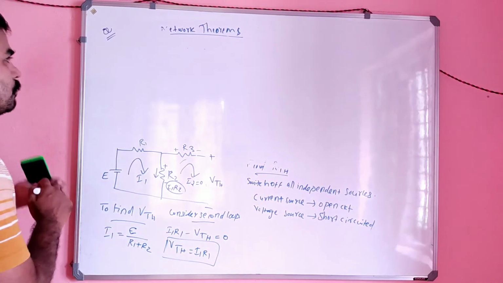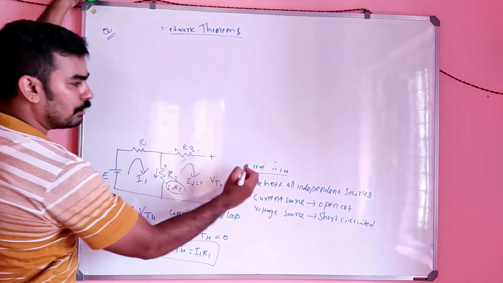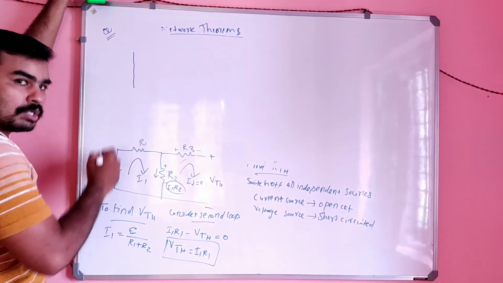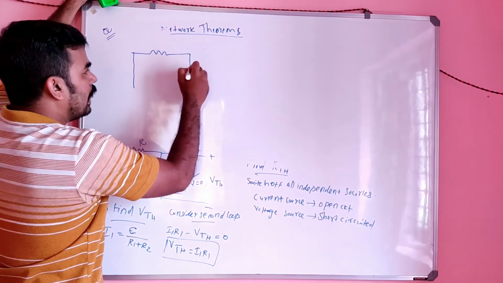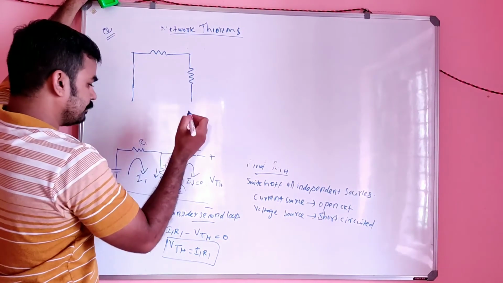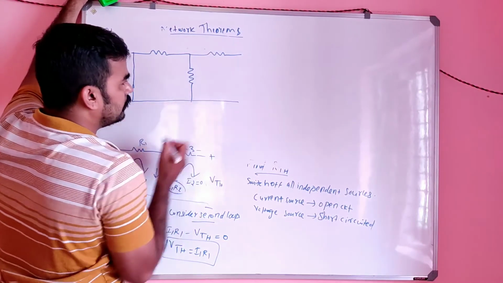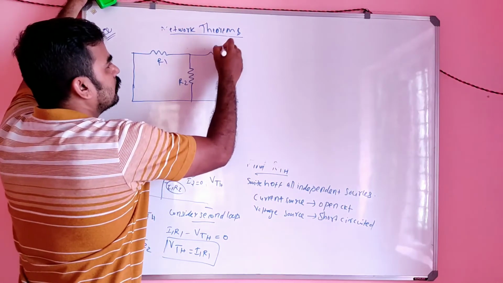You have to simply short circuit it. So for finding RThevenin, the figure will be: short circuit this voltage source, and the remaining elements will be like this, R1, R2 and R3.